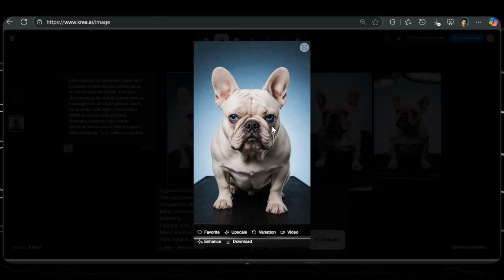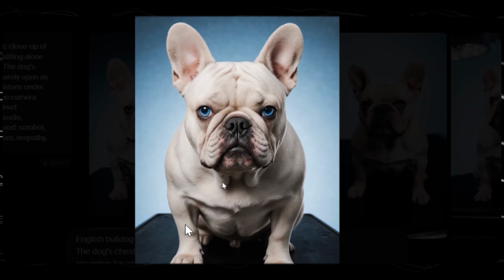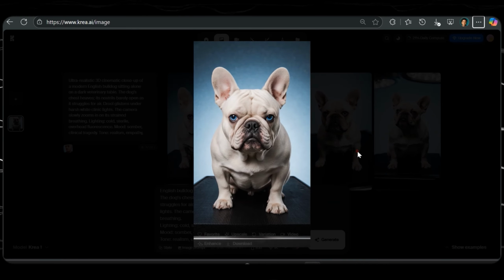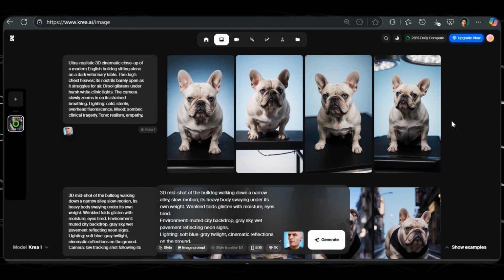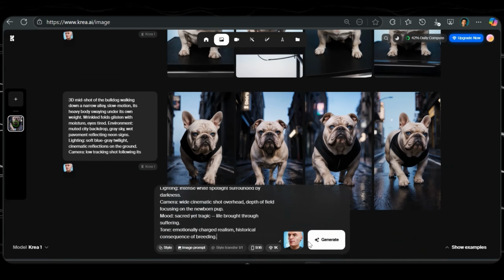Okay, so that is it. Nice one. Very high quality from Krea. You can then head on and do the same for the other image prompts, and everything will be fine.